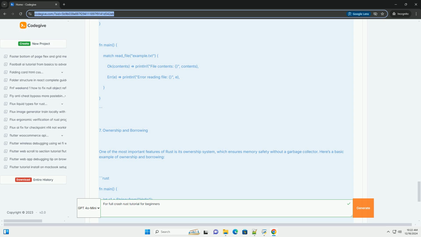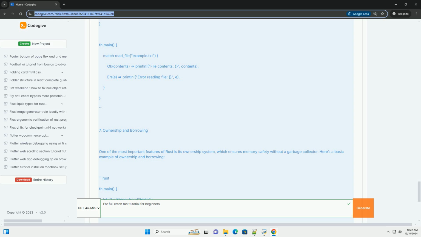6. Error handling. Rust uses Result and Option for error handling. Here's an example of using Result. Rust: use std::fs::File; use std::io::{self, Read}; fn read_file(file_name: &str) -> Result<String, io::Error> { let mut file = File::open(file_name)?; let mut contents = String::new();